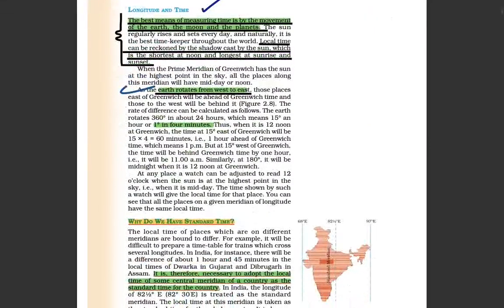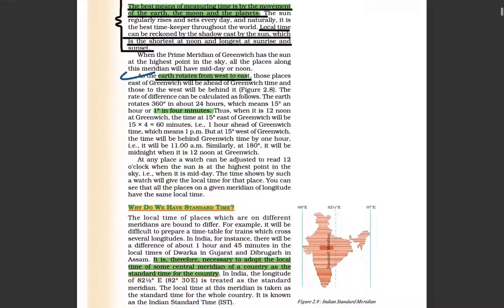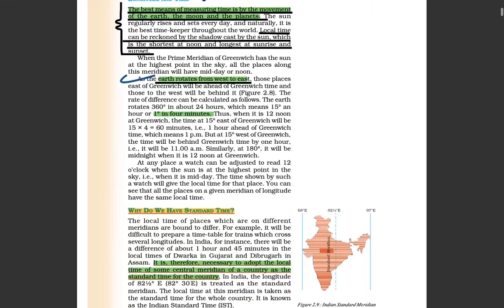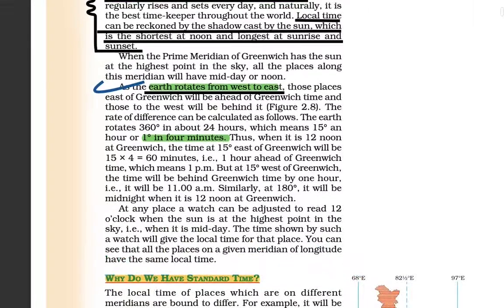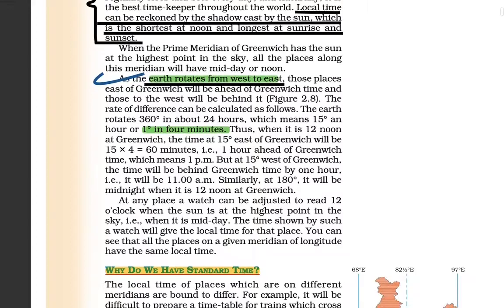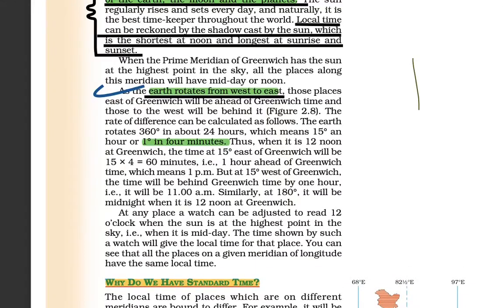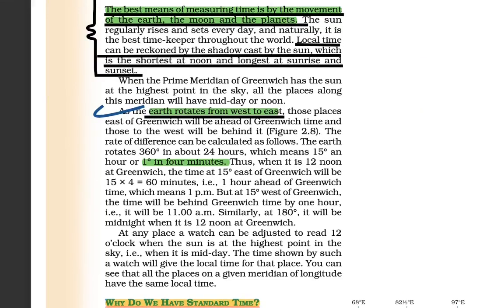Coming to the next, we have longitude and time. The best means to measure time is by the movement of the Earth, the Moon, and the planets. The sun regularly rises and sets every day, and naturally it is the best timekeeper throughout the world. Local time can be reckoned by the shadow cast by the sun, which is shortest at noon and longest at sunrise. So by observing the cast shadow, we can calculate the time.